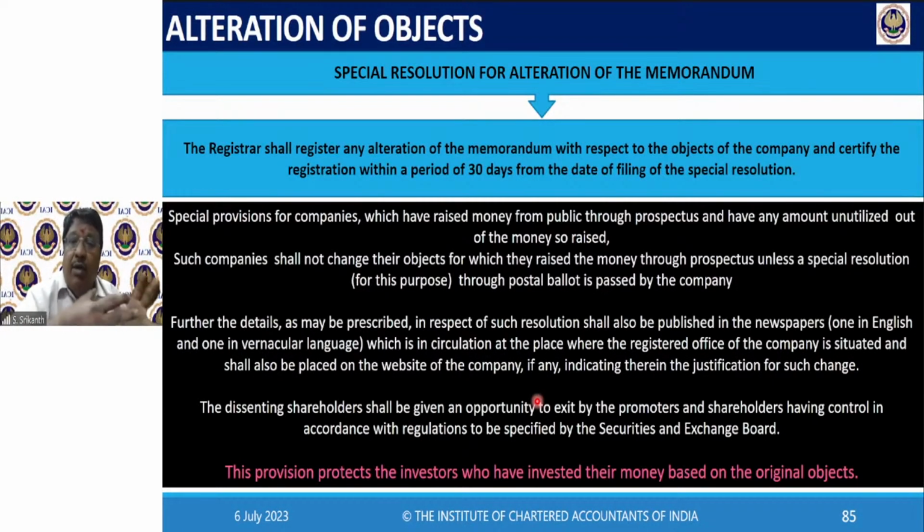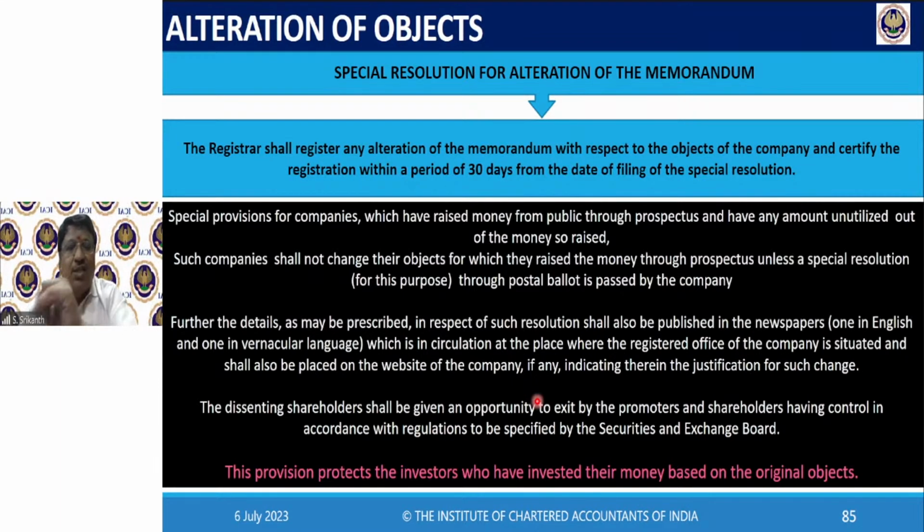Now, you have taken that money, but it's unutilized. Now you find that there is some money unutilized, and you say, instead of going to the moon, we will change the object clause. We will build a small factory here and do this. Sorry.